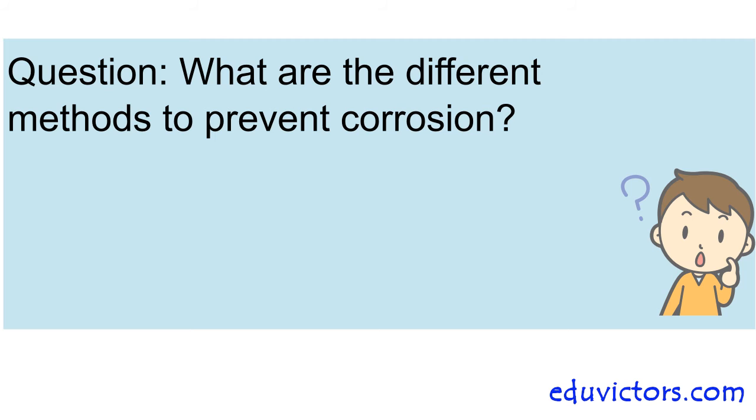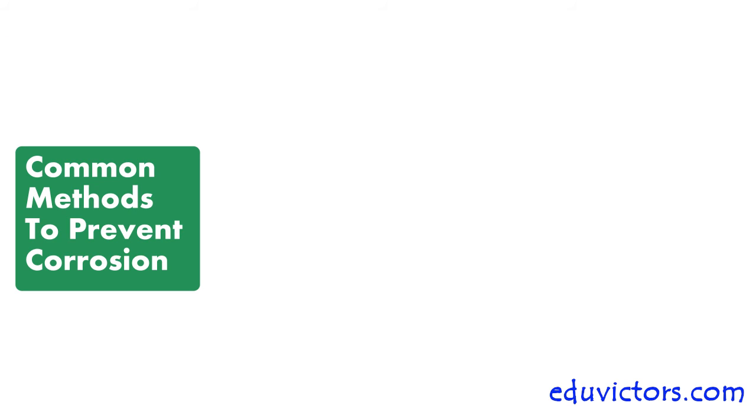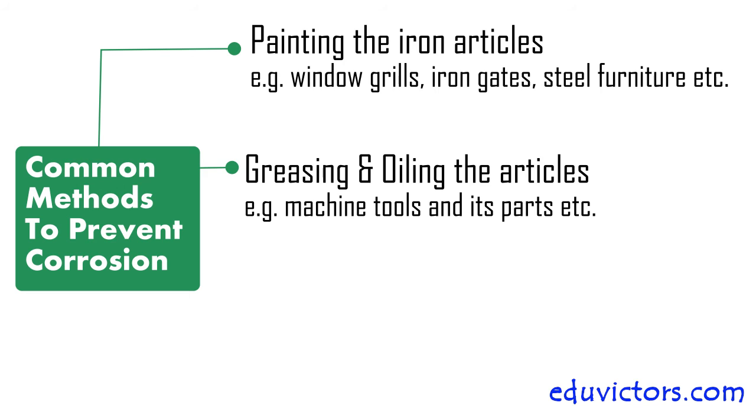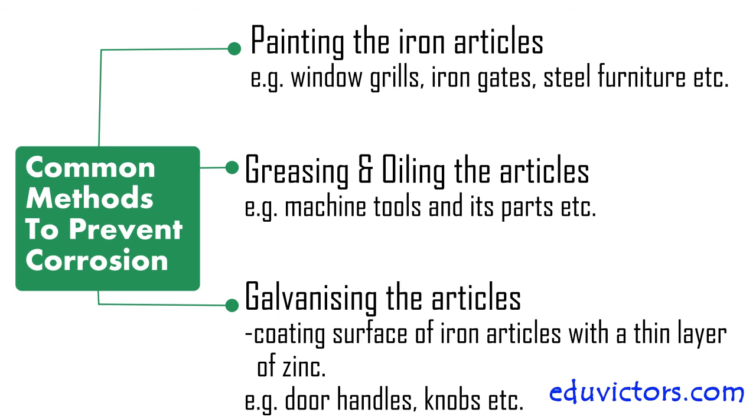What are the different methods to prevent corrosion? Some common methods used for prevention of corrosion are by painting the iron articles such as window grills, iron gates, steel furniture, bodies of cars, etc. By greasing and oiling the iron articles like in machine tools, machine parts, etc. By galvanization, which means coating the surface of iron objects with a thin layer of zinc.